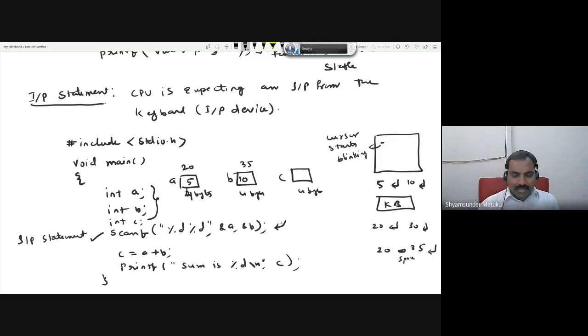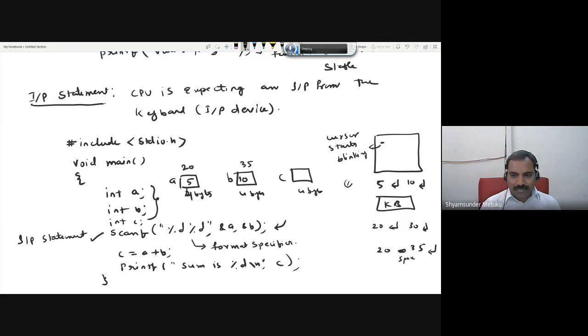Scanf is needed. Now I'll tell you what this is. Basically, whatever you write in the double quotes followed by a comma, this particular thing is a format specifier. What do you mean by format specifier? In the next class I'll explain. And ampersand A and ampersand B indicate to which memory you are trying to update these two numbers, 20 and 30, or 20 and 35, or 5 and 10. Because I have 3 names here, A, B, and C, whatever numbers I'm typing here must reach A and B, but not C. That is the reason you should write ampersand A and ampersand B. Then automatically the first memory location will be updated by 5 and the second memory location by 10.